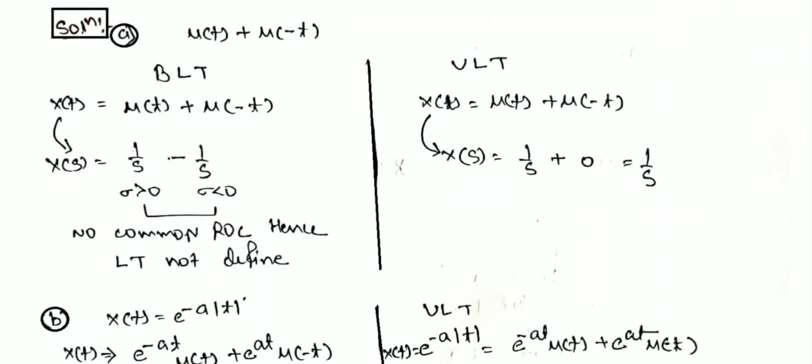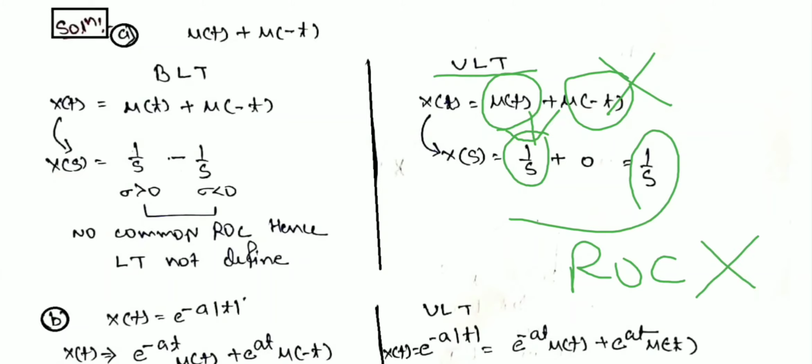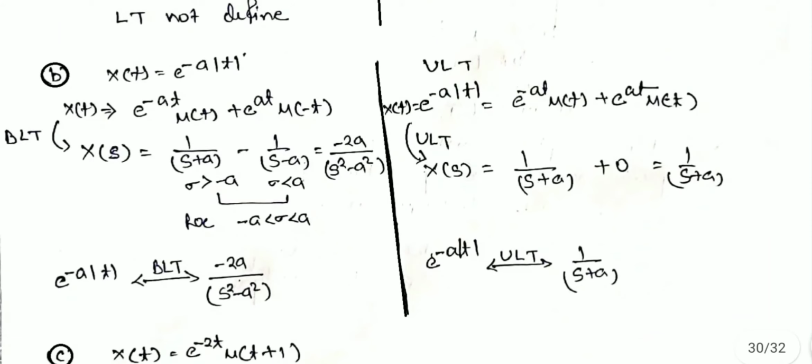For the unilateral Laplace transform, it is defined only for the right-sided signal and not for the left-sided one. Therefore, only the Laplace transform of u(t) is defined, which is 1 upon s, and as it is unique, the ROC is not required here. Okay, let's move to the next question.